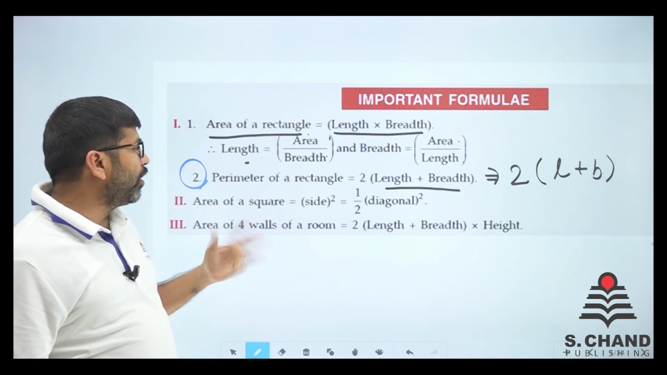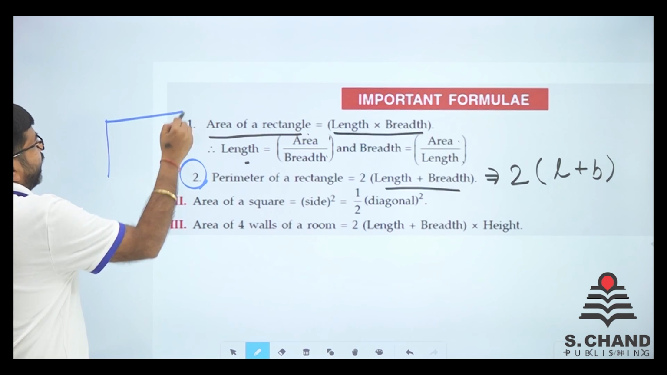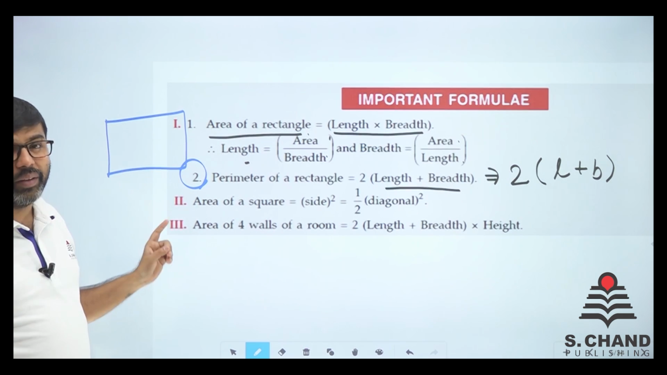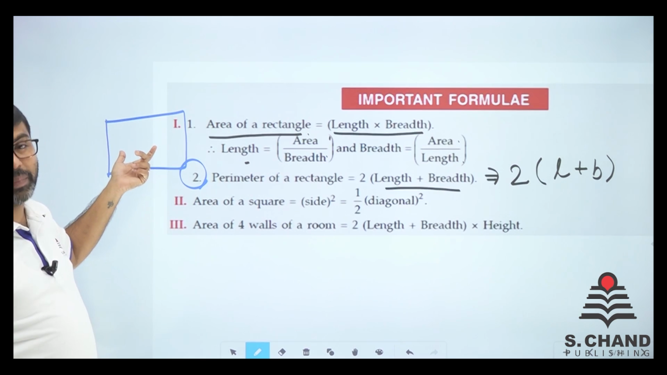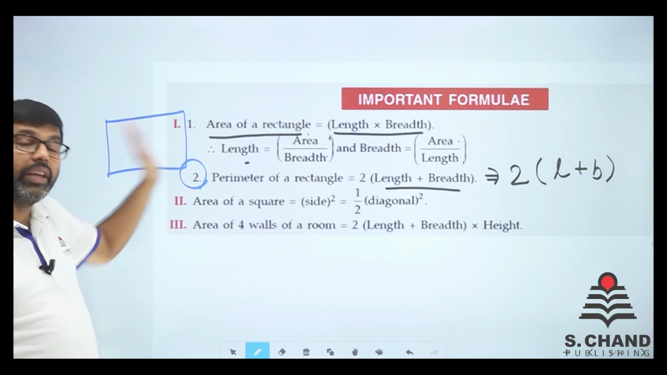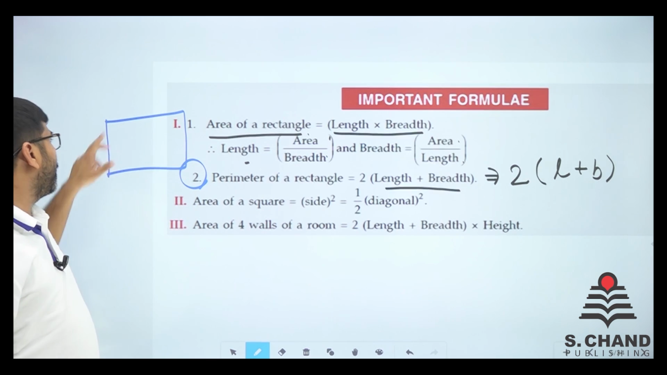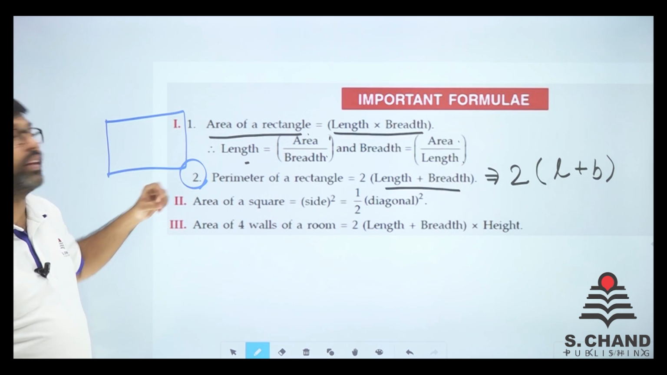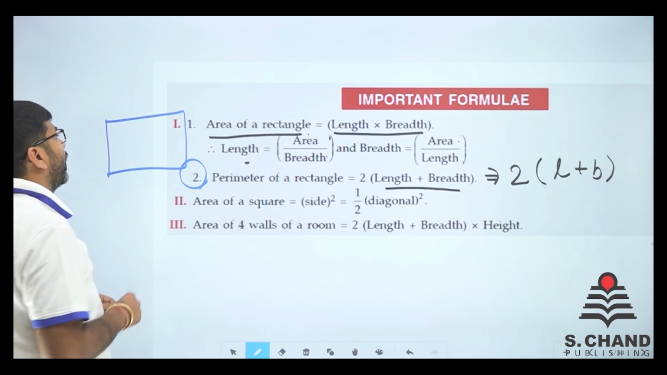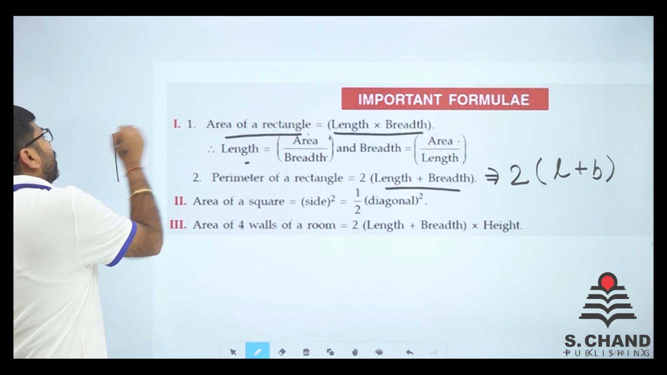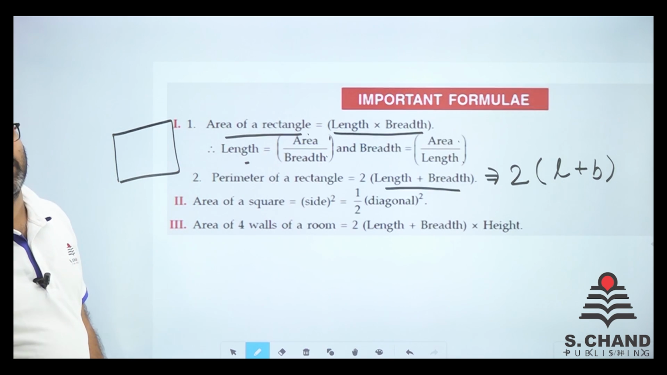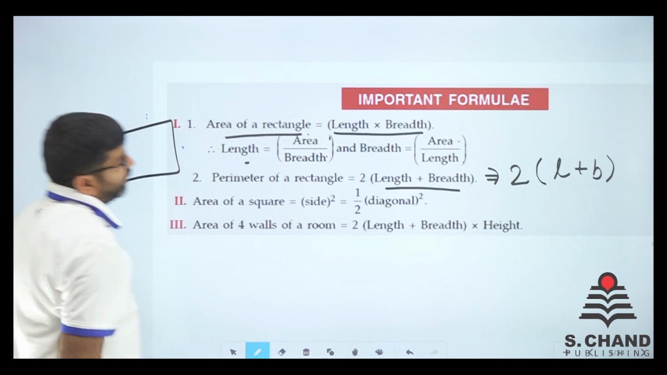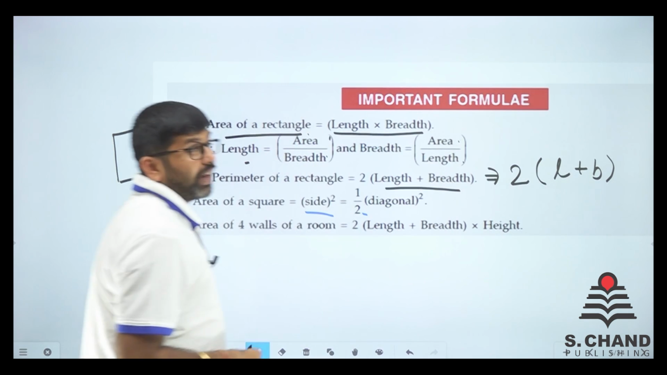Area of a square. We should know what a rectangle is. A rectangle is a quadrilateral with all the angles at 90 degree, where two sides are parallel to each other and equal to each other. The angles between them are always 90 degree. Now, what is a square? A square is a rectangle with all equal sides. So the area is L into B, that is A into A, that is A square, the side square. It is also half of the diagonal square.